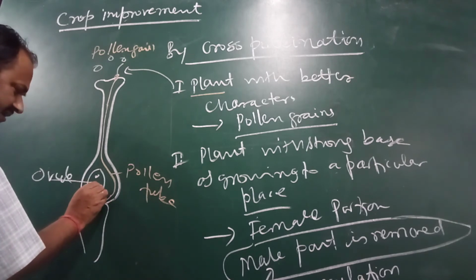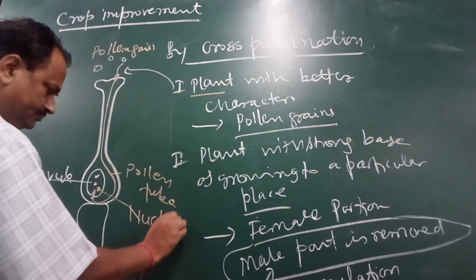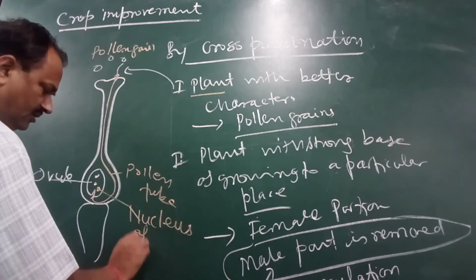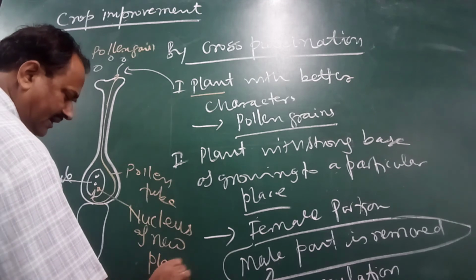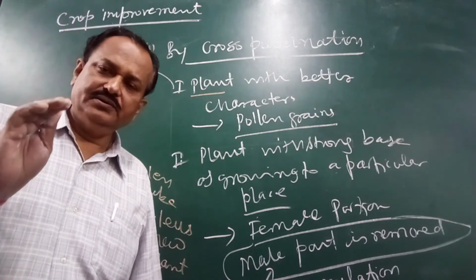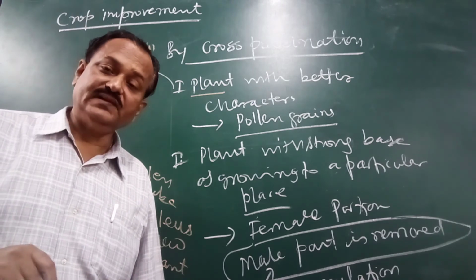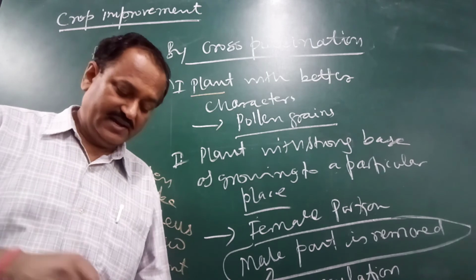This is the nucleus of the new plant, and then there is the formation of the zygote, and then the seed is formed.